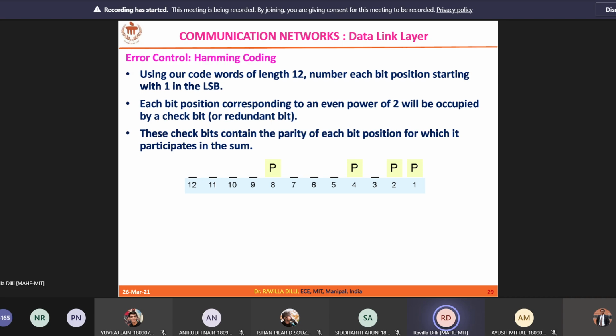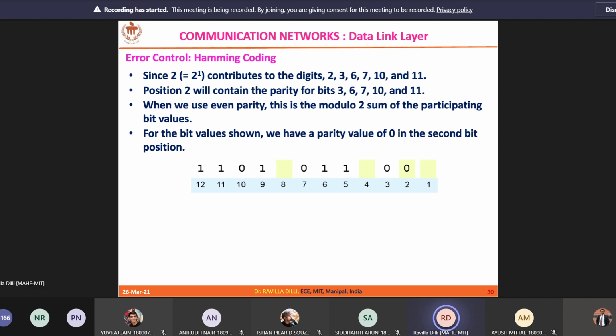You take the LSB of your data and keep it in the third position. The next bit goes in the fifth position, then sixth, seventh, ninth, 10th, 11th, and the last bit will be in the 12th position. So you can see I have filled my message bits in the positions other than powers of 2. Now my job is to fill the positions that are powers of 2.